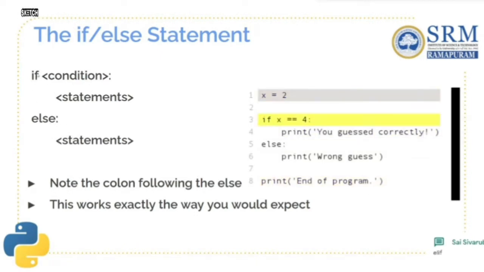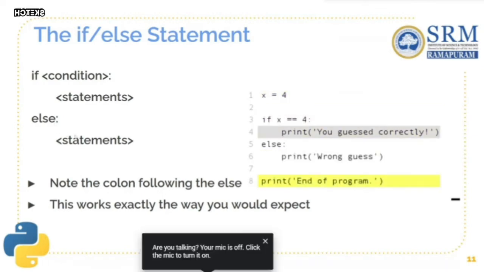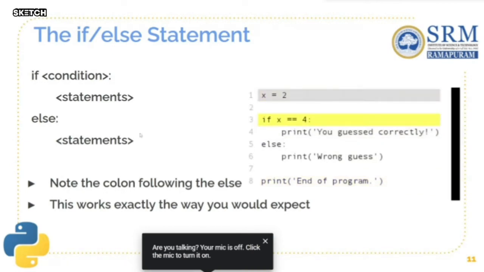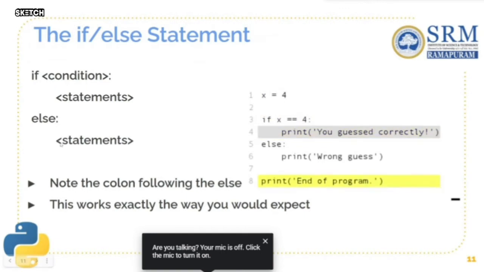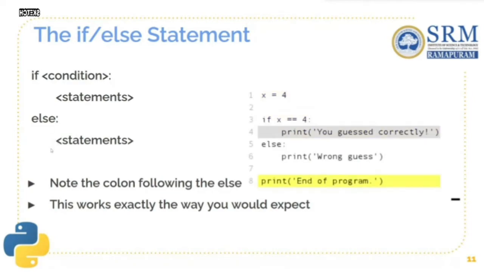If the previous condition, which is if, is not satisfied, then the program goes to the else statement and looks for the statements which are given in that else block. Whatever the statements are in the else block will be executed if the previous if is not satisfied. Here the colon is very important. This is the syntax, and the indentation is a must in Python.